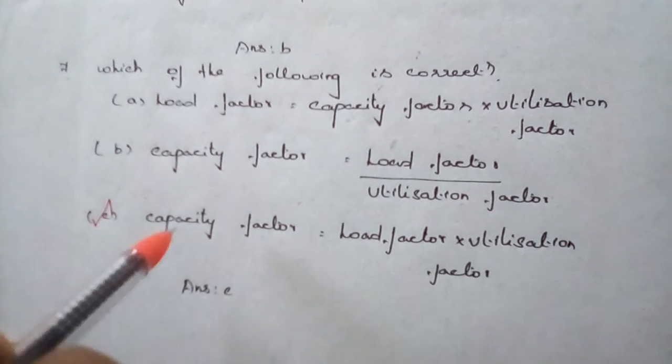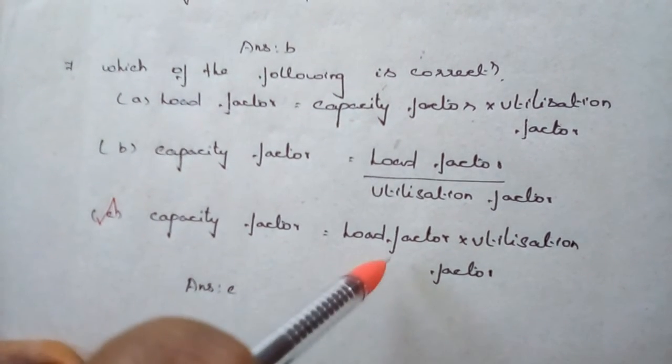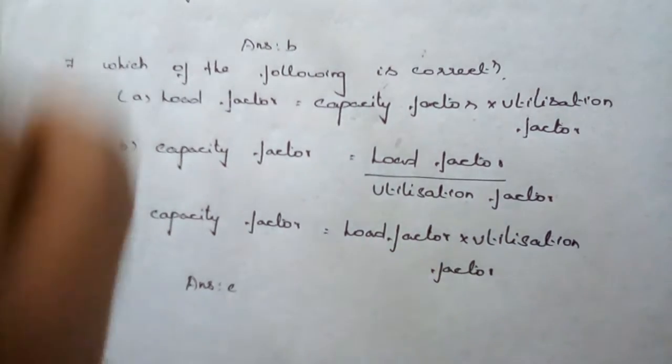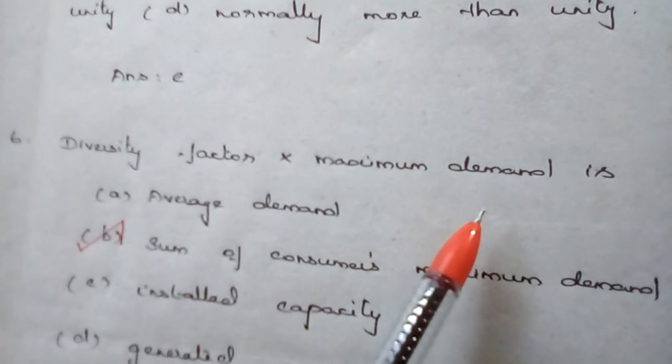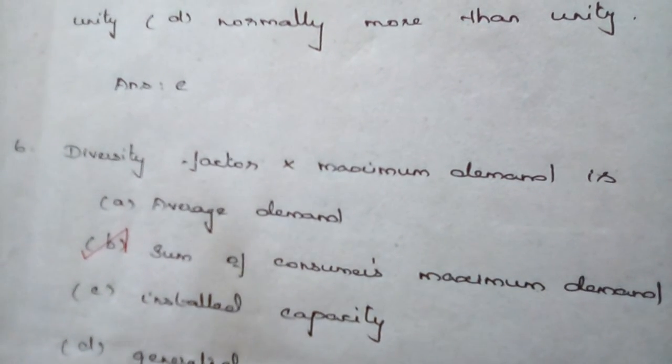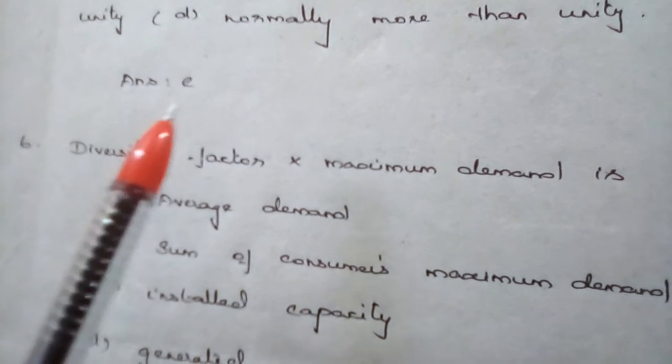Here, the consumers' maximum demand is given by diversity factor into maximum demand. And the diversity factor in a power system must always be more than unity. In the diversity factor itself there are many multiple choice questions, so be thorough with the diversity factor definition.